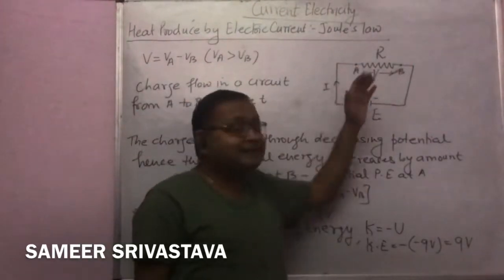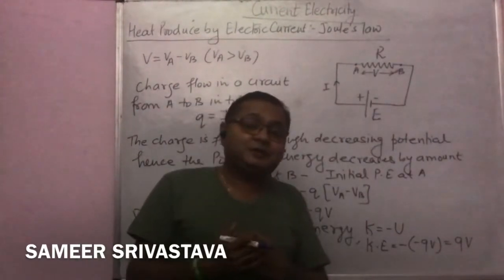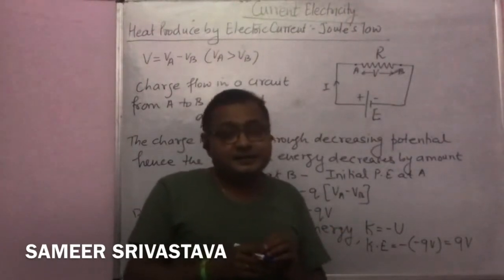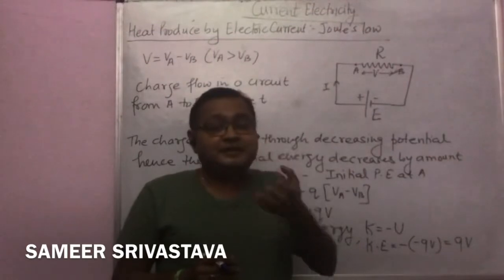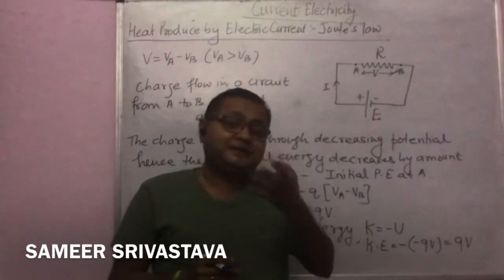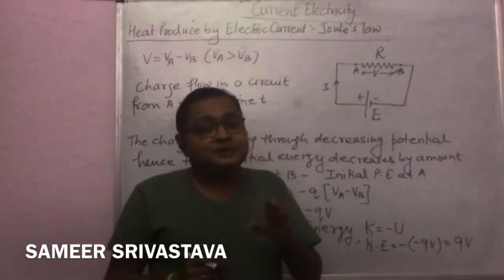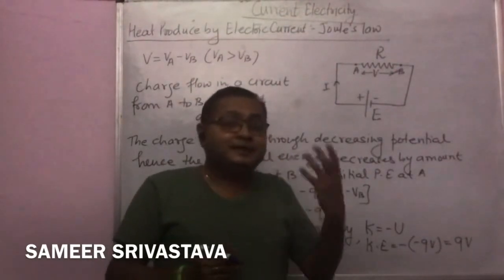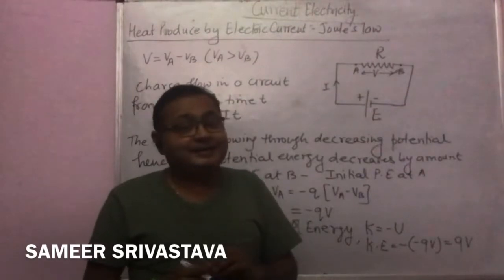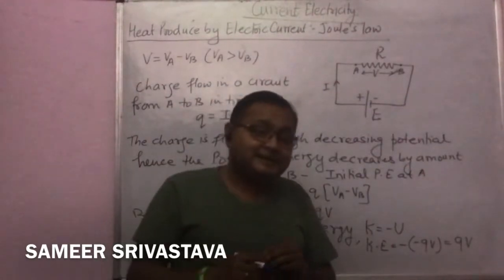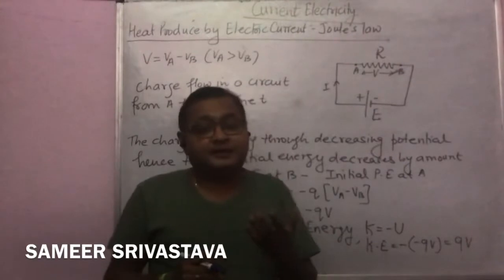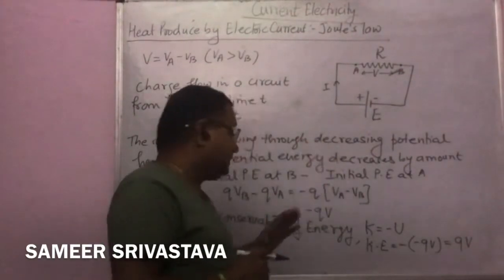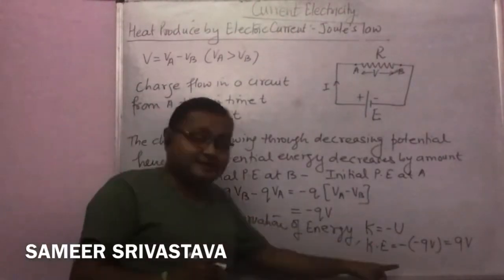When the kinetic energy increases, the charge carrier electrons start colliding with the atoms or ions. Now the vibration of the ions increases, and when the vibrations of the ions increase, they produce heat in the conductor, and that energy is dissipated in the form of heat. So what happens when the kinetic energy increases?